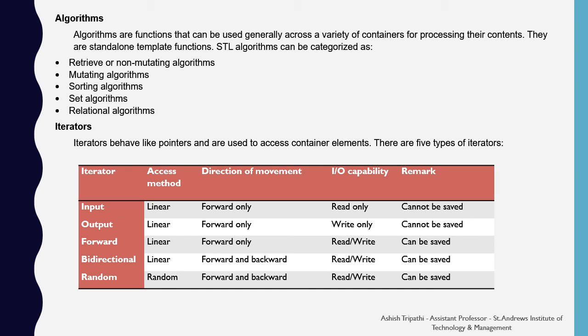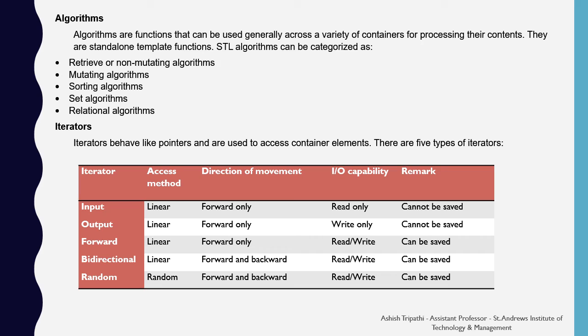Iterators. Iterators behave like pointers and are used to access the container elements. There are 5 types of iterators. That is the input iterator. Input iterator works in the linear fashion and it always moves in the forward direction. It is a read-only capability. It cannot be saved. That means from the input iterator you can move in the forward direction so that it can read out the values in the collection, and the values cannot be saved there.